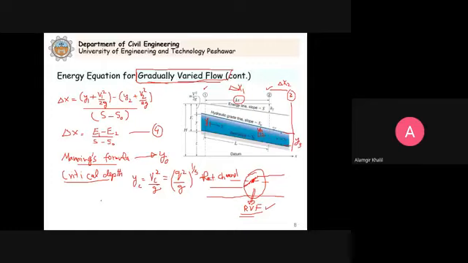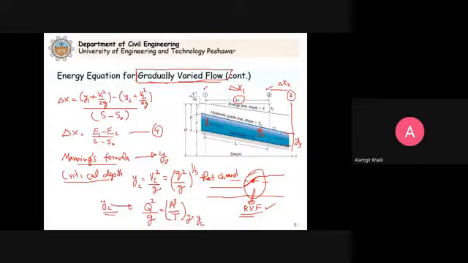Or if we have a non-rectangular channel, we already studied for non-rectangular channel, then you can calculate from the formula, that is the total discharge, that is applicable to rectangular channels also: Q square by G equal to A cube divided by the top width, and this is for Y equal to YC, the critical depth. So the critical depth for a non-rectangular channel you can calculate from this equation.